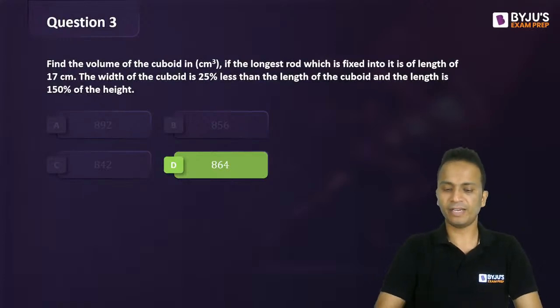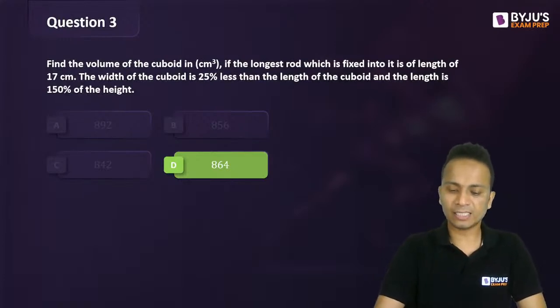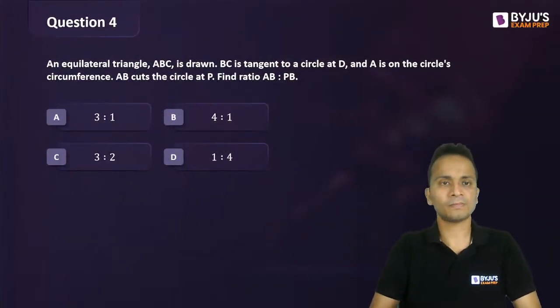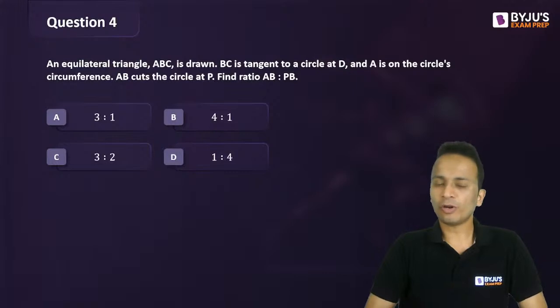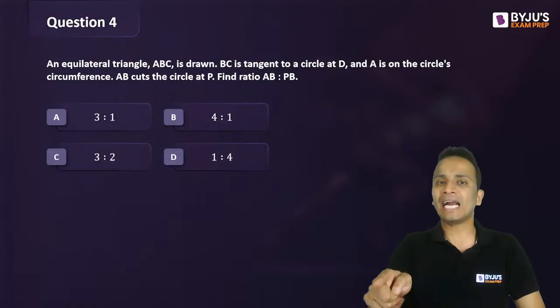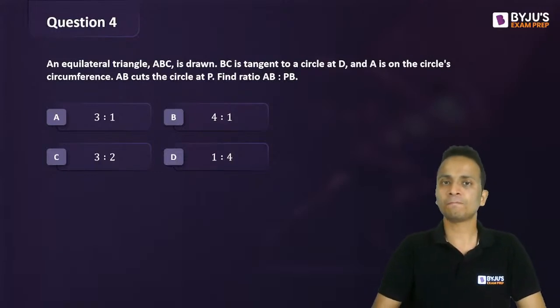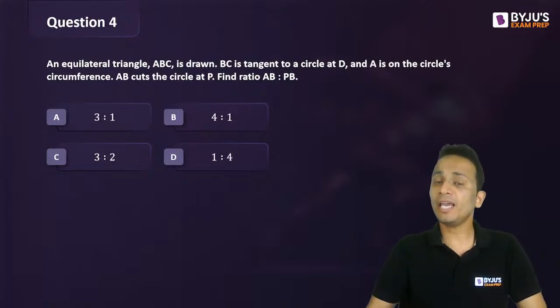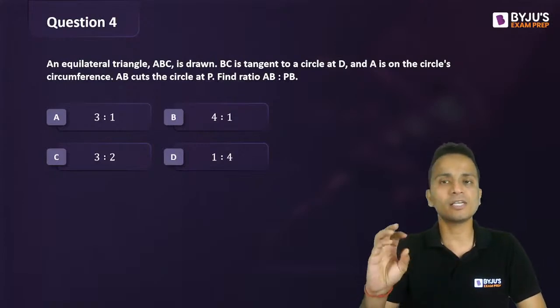All right. Fine. Let's move ahead and look at the next question, question number 4. Question number 4 is again an interesting question. An equilateral triangle ABC is drawn and BC is the tangent to the circle at point D. So the side BC of the triangle is acting as a tangent of the circle and it is touching it at point D. And the vertex A of the triangle is on the circle's circumference.